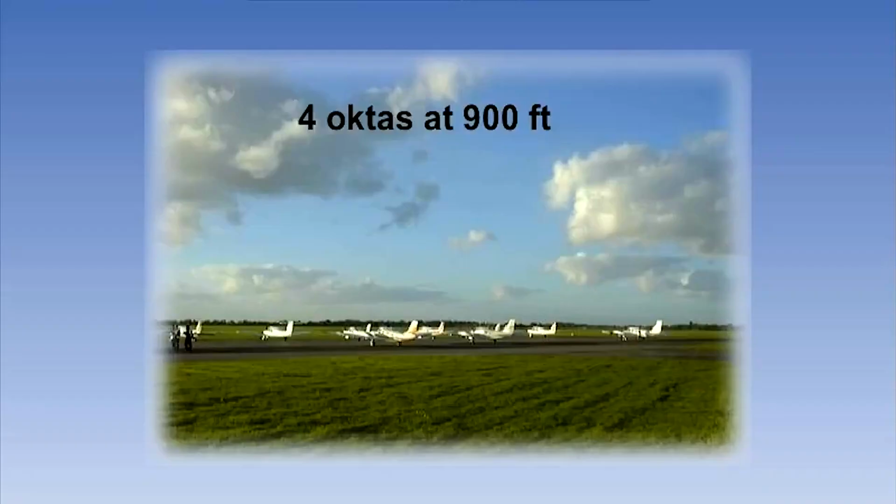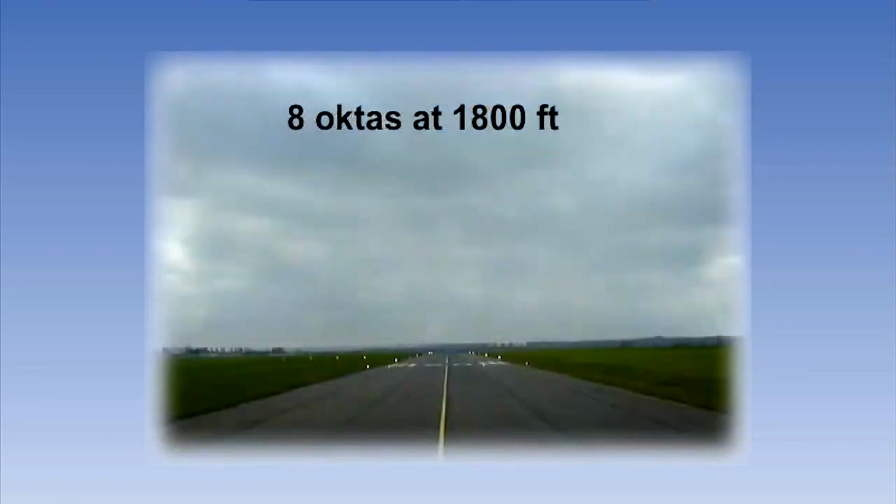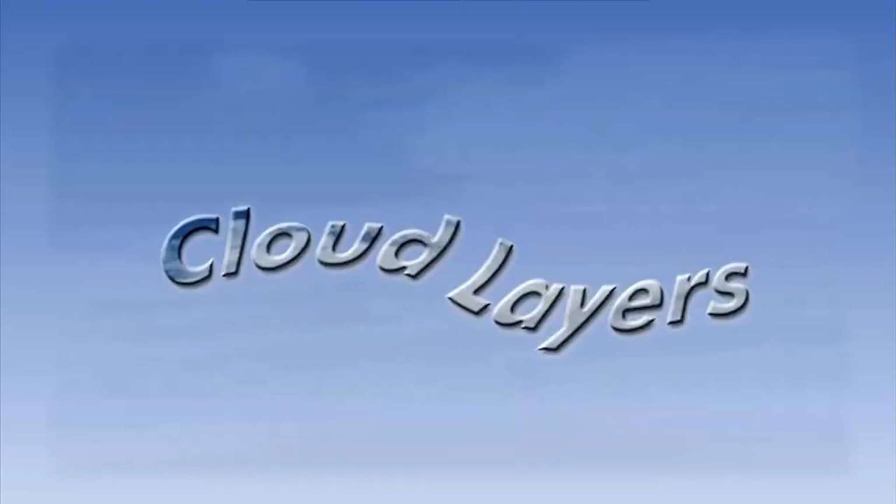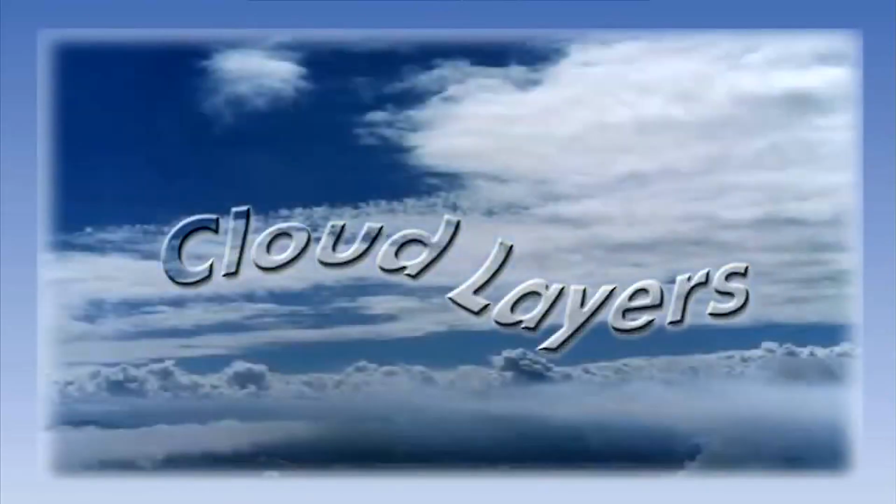Immediately following the coverage amount, you will see the cloud height. This is always presented as a 3-digit figure representing hundreds of feet. Remember, cloud heights in a METAR are always measured from the aerodrome level based on QFE. For example, 4 octas at 900 feet would be reported as scattered 009. And 8 octas at 1800 feet would be abbreviated as overcast 018.